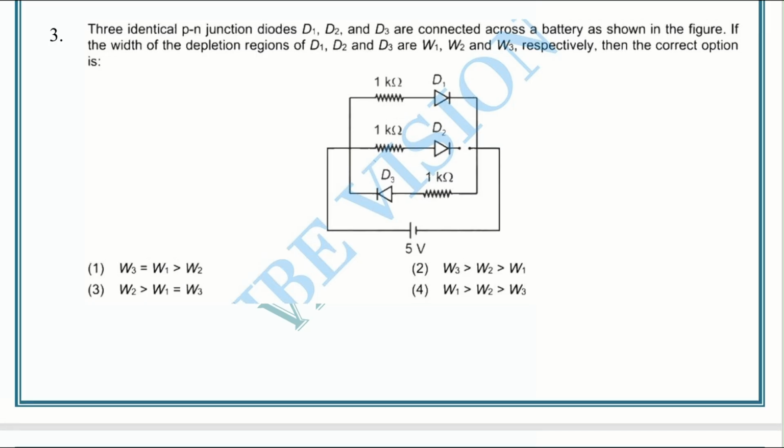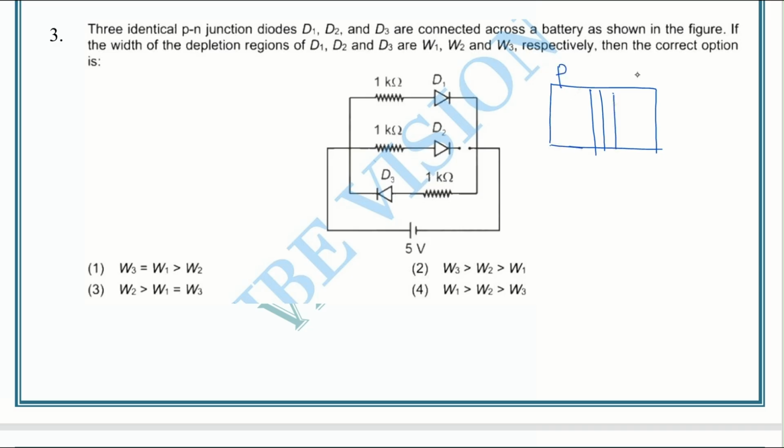Three identical PN junction diodes D1, D2, D3 are connected across a battery as shown in the figure. If the width of the depletion regions of D1, D2 and D3 are W1, W2 and W3 respectively, then which is the correct option? We know this is the PN junction. The depletion layer is like this.